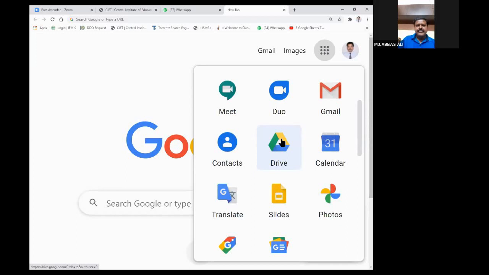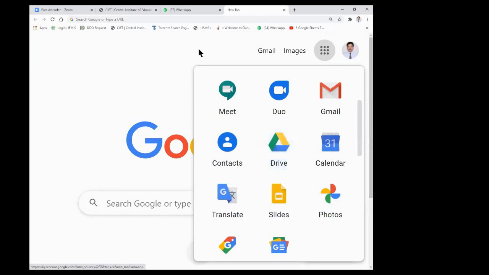I think you might have experienced this: some software, for example the automatic advancement scheme software or the midday meal software, was prepared by some other persons and they keep it on the net. When we want to open it, the file will be opened from their Google Drive, because they stored that file in their Google Drive and gave us the link. So by using that link we are accessing the Google Drive of that person who prepared that software.